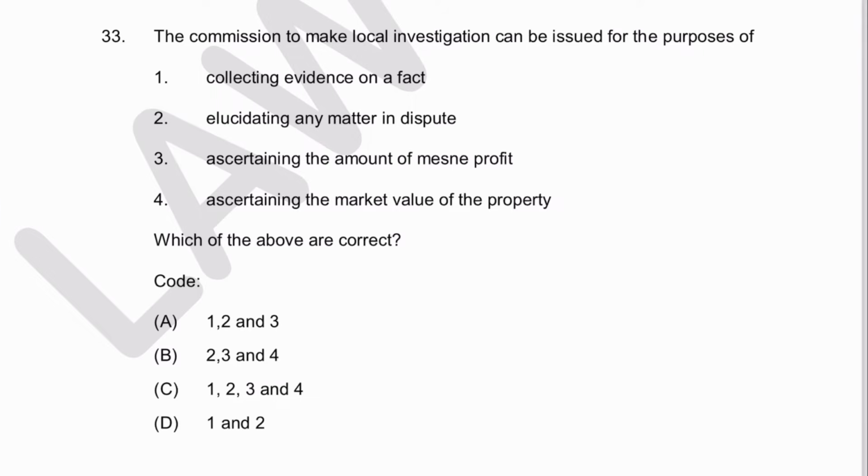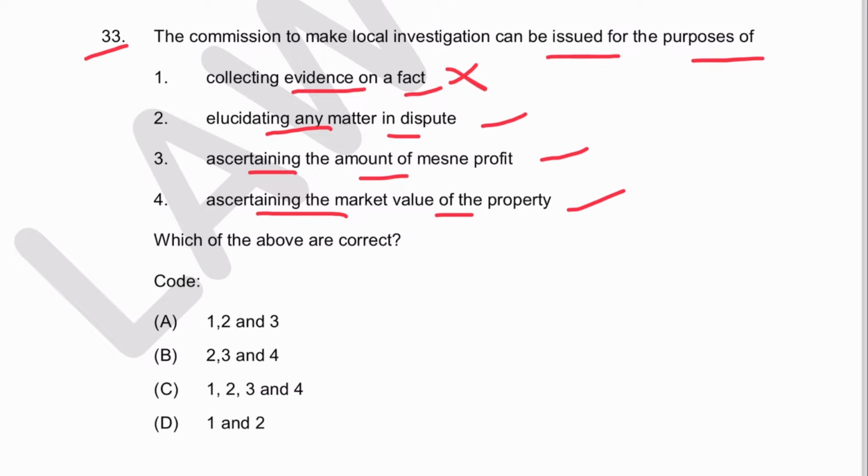Next, question number 33. The commission to make a local investigation can be issued for the purpose of collecting evidence on fact. See, this is not mentioned. Elucidating any matter in dispute, yes. Ascertaining the amount of mesne profit, yes. Ascertaining the market value of the property, yes. So 2, 3 and 4 is correct. And where is the one mentioned? This is mentioned in Order 26 Rule 9. B is the answer.